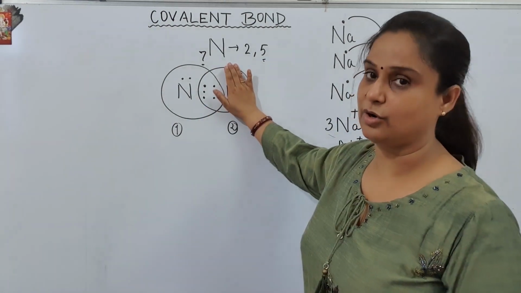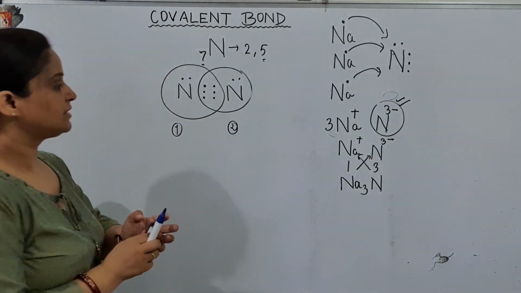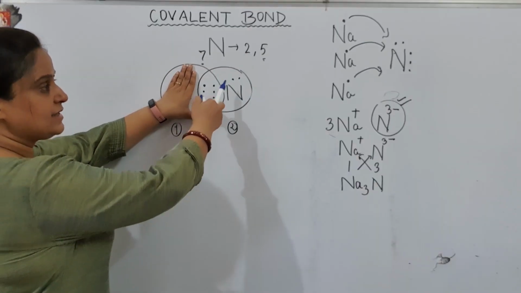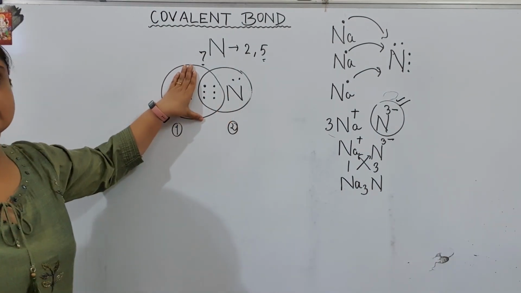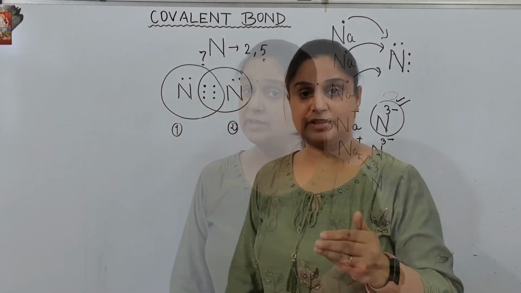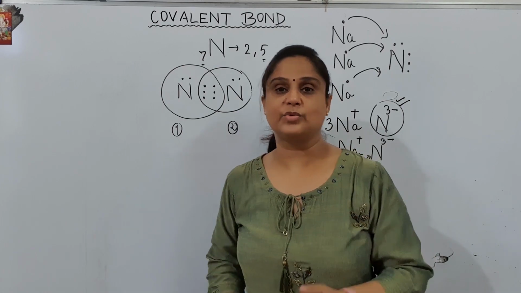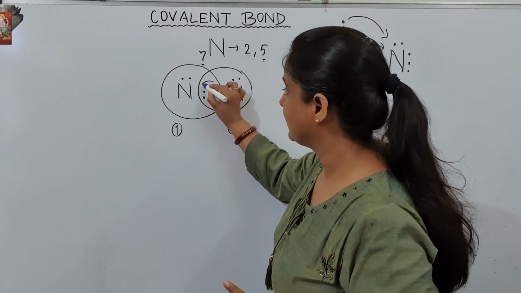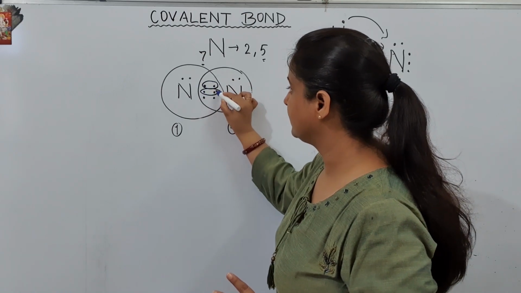8 electrons, octet completed. Now look at this. Nitrogen number 2, 8 electrons: 1, 2, 3, 4, 5, 6, 7, 8. 8 electrons, octet is completed. So both the nitrogens are now happy. But the fact is, while doing so, they have shared their 3 electrons. And these 3 electrons make 3 bond pairs.